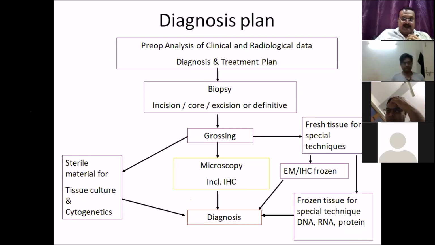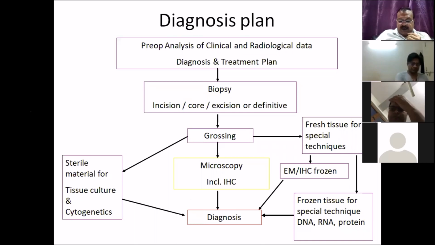Karyotyping cannot be done from the formalin fixation. We generally go for FISH techniques; cytogenetics and all we can do on the formalin fixation. FISH can be done, but normally our practice is to embed all the tissue in a single block, because all of these patients will require immunohistochemistry.